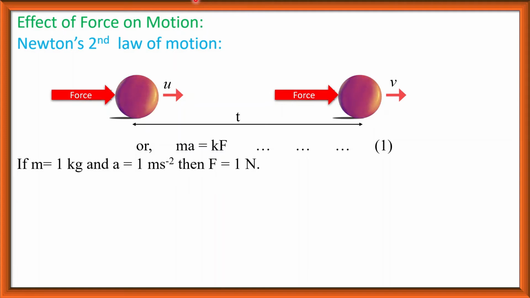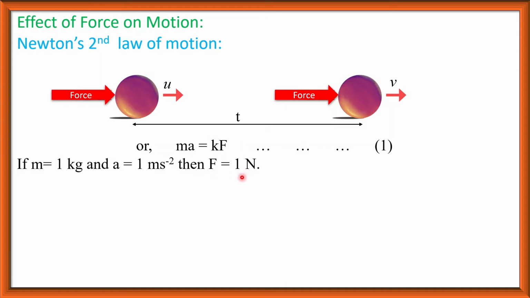Now, if m is equal to 1 kilogram and a is equal to 1 meter per second square, then force F is equal to 1 Newton. This is the definition of 1 Newton force. That is, when the mass of the body is 1 kg and acceleration is 1 meter per second square, then the applied force is 1 Newton. The amount of force which produces 1 meter per second square acceleration of a body of mass 1 kg is 1 Newton force.